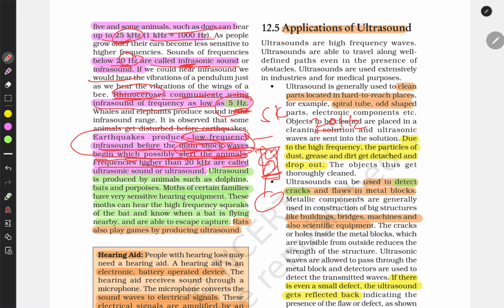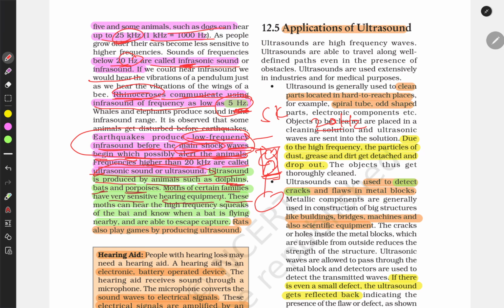Frequency higher than 20k hertz is called ultrasonic sound. Ultra is more. Ultrasound is produced by animals such as dolphins, bats, and porpoises. Moths in certain families have very sensitive hearing equipment.